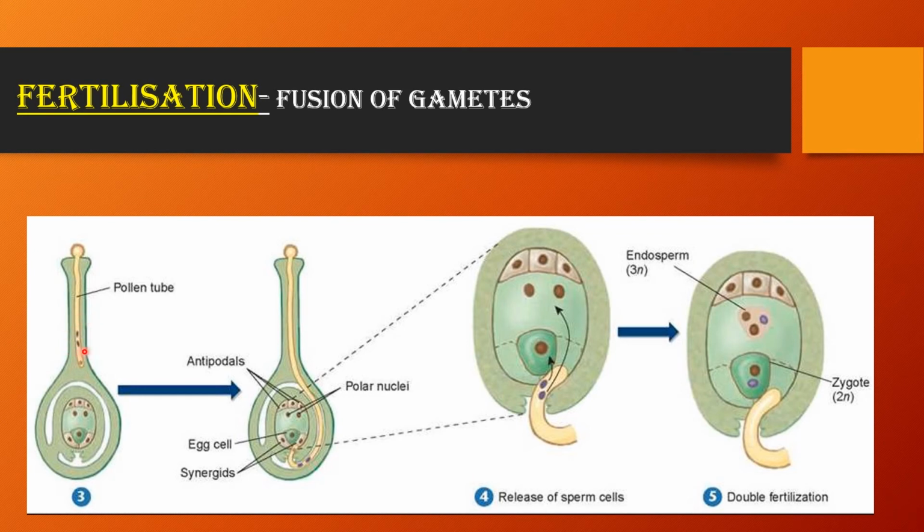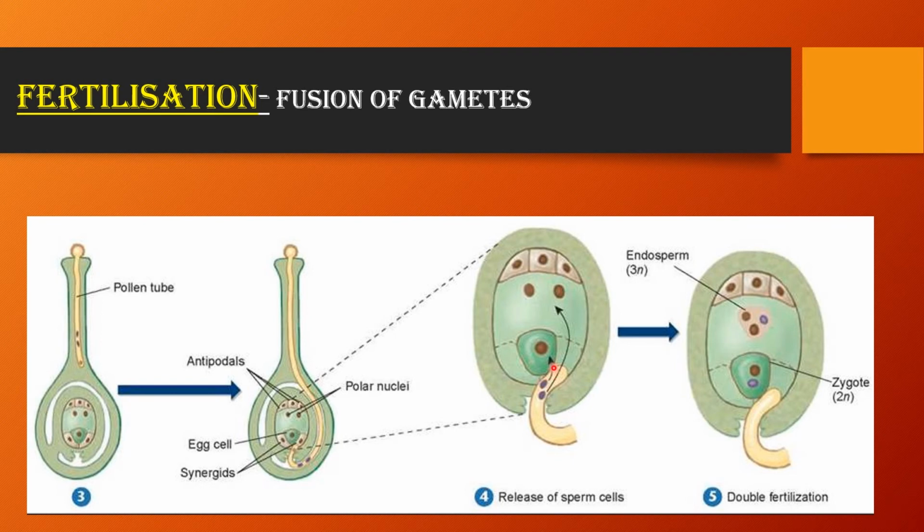First is called the primary male gamete and the second one is called the secondary male gamete. This pollen tube reaches and enters the embryo sac. We have studied that the embryo sac has a 7-celled, 8-nucleated structure. By the entry of the pollen tube, both male gametes enter the embryo sac.